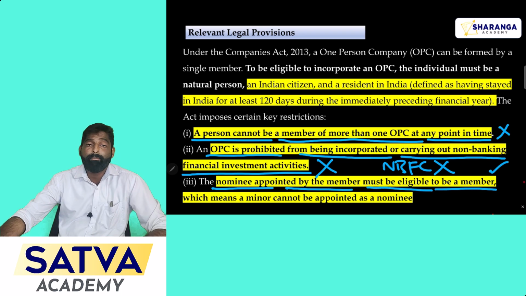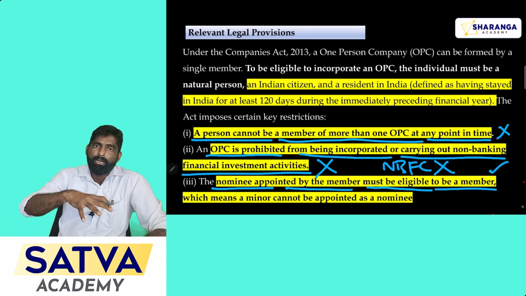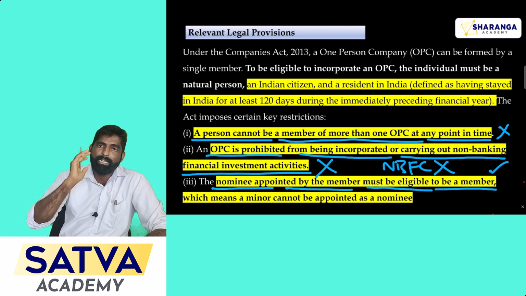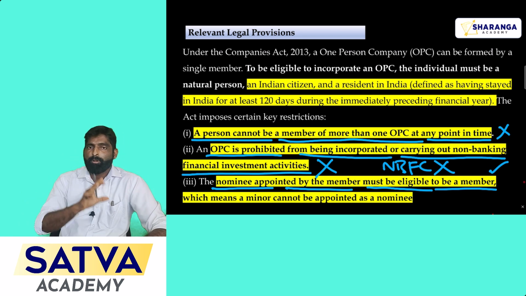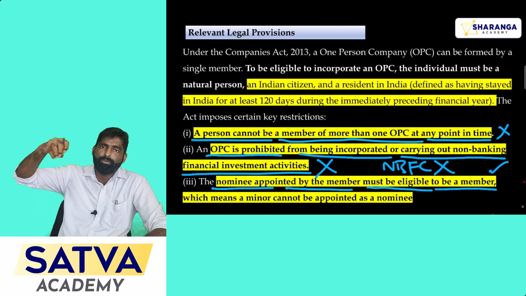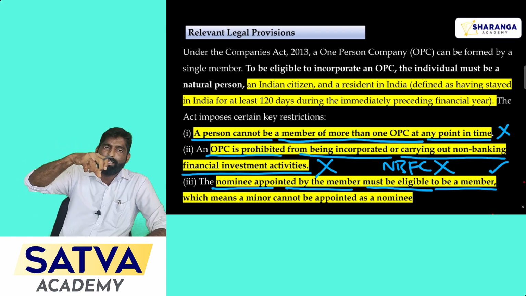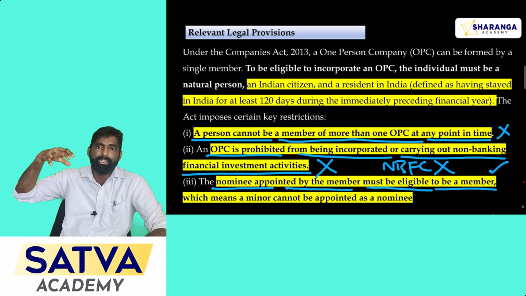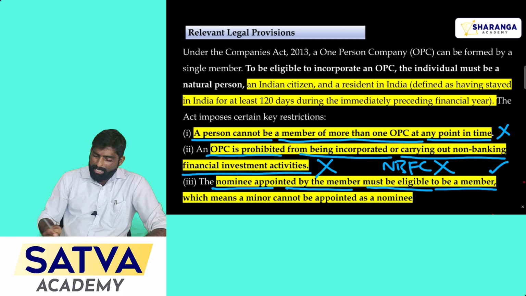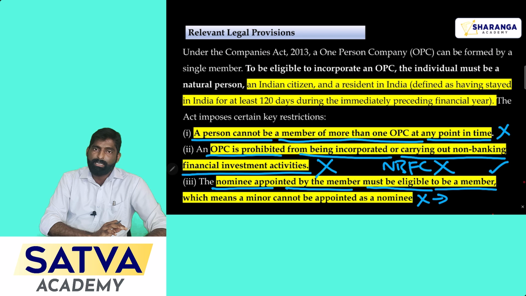Third one is the nominee appointed by the member must be eligible to be a member. That means he should be a major person. According to the question, her son is 17 years old, so he is still a minor. A minor cannot be appointed as a nominee in a one person company. The problem is, in case of any uncertainties, if the member dies, then the nominee should take over the company. To take over the company, the person should be a competent person. A minor is an incompetent person according to the Contract Act. So the nominee mentioned in the question is an incompetent person, and she can't name her son as a nominee for the proposed one person company.